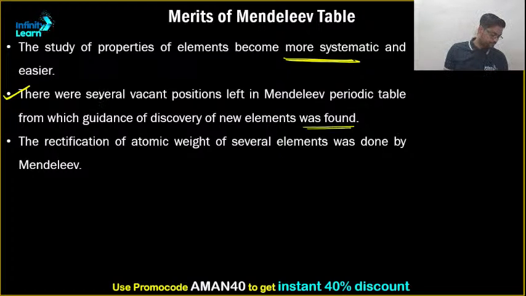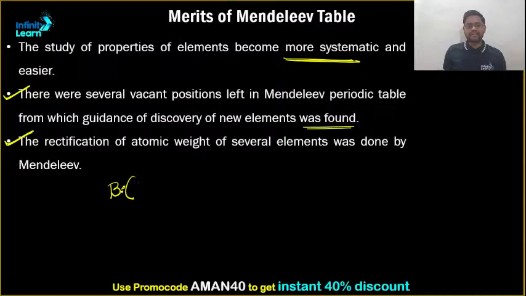Now, the rectification of atomic weight of several elements was done by Mendeleev. Please make a note of it. Okay, clear? For an example, if my memory serves right, it might even be in the slides, boron. Boron atomic weight was considered to be